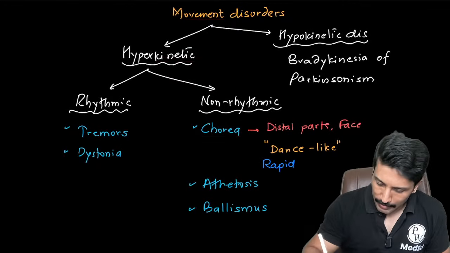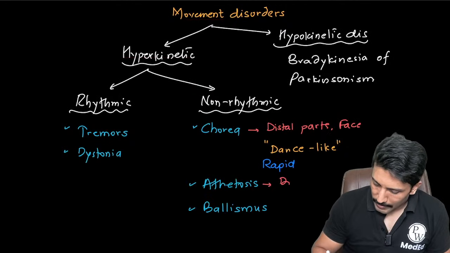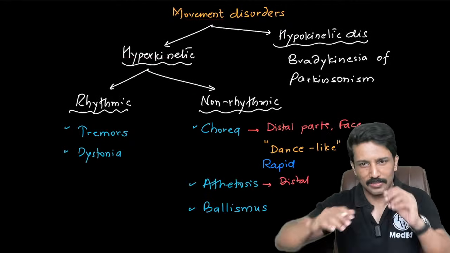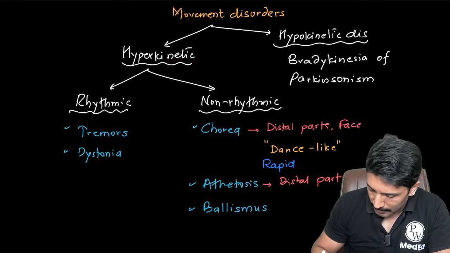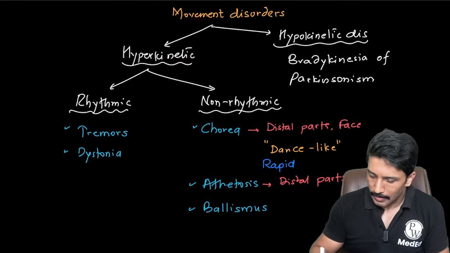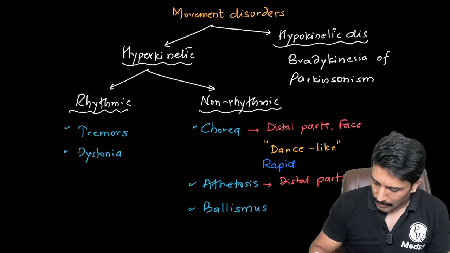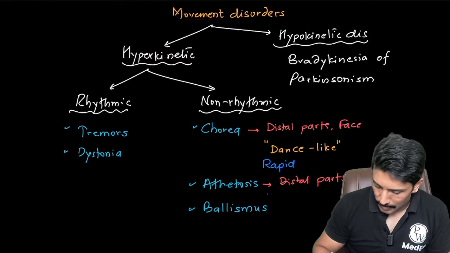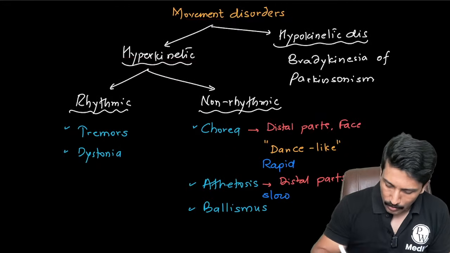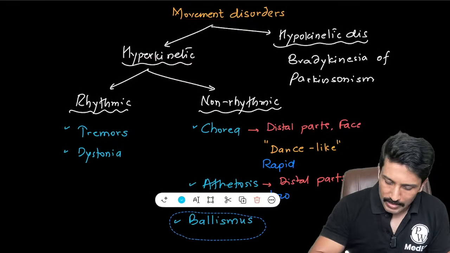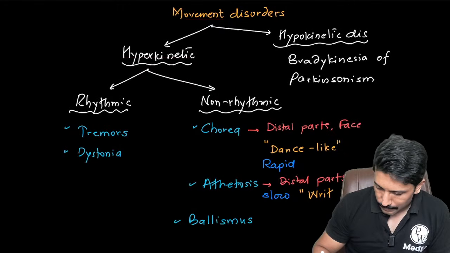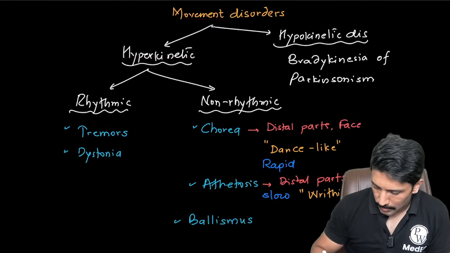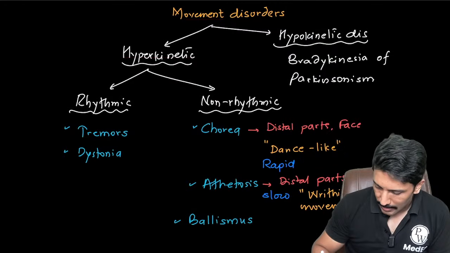In case of athetosis, athetosis also affects distal parts, means hands, and if it is lower limb involved, then maybe feet, but proximal parts are not affected. It mainly affects the distal body parts. But unlike the chorea, these movements are slow. These movements are not rapid. And the best way to describe them is, we would rather call them writhing movements or snake-like movements.